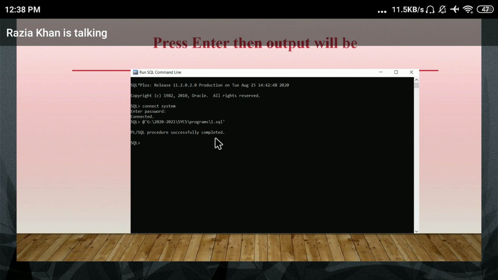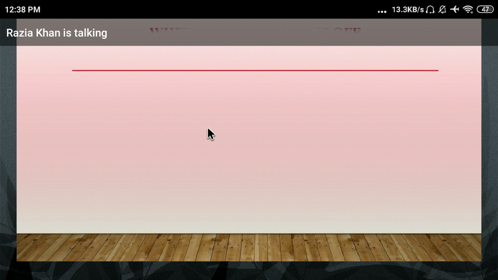Your program is executed successfully, because if there is any error in your program, the command prompt will display that error. But it displays procedure successfully completed, because in PLSQL every program is considered a procedure. So that's why it displays PLSQL procedure successfully completed. That means your program is error free. Only your output is not showing.